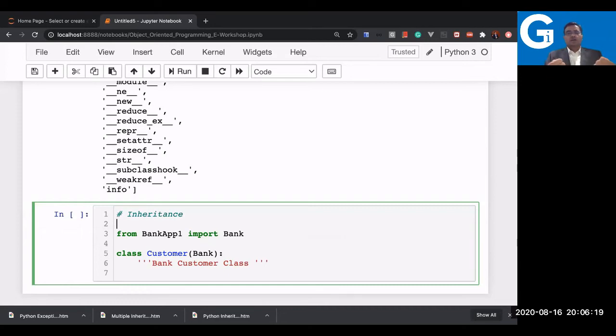Who is the parent here? Bank is the parent, and the customer is the child of the bank. Bank is a superclass, customer is your subclass. In other languages, those who already know object programming use terms like base class and derived class for the inheritance part. There are multiple types of inheritance in Python. Here I'm starting with a very simple one, called single inheritance.